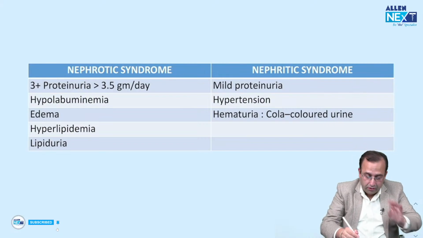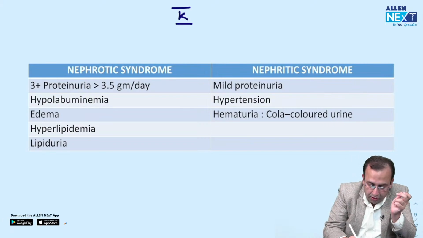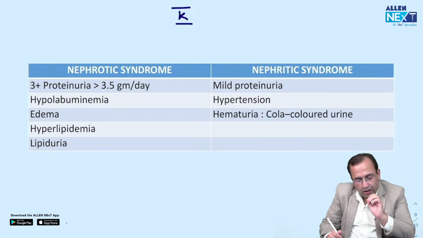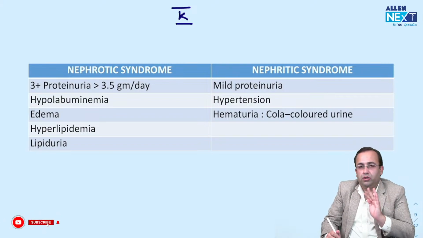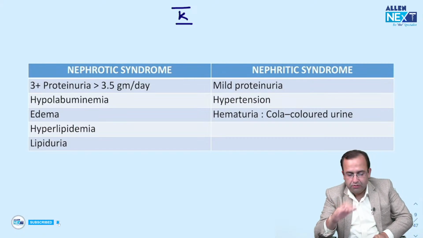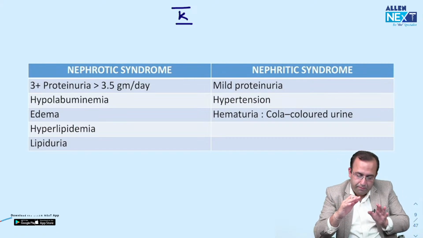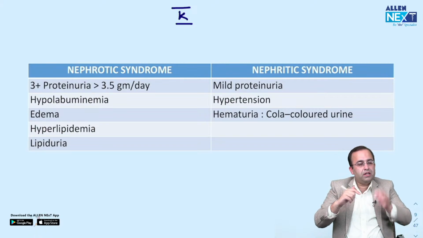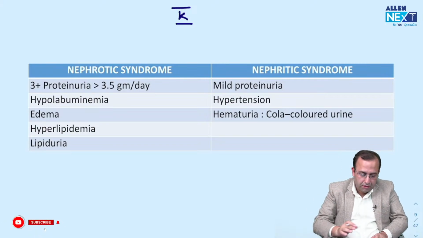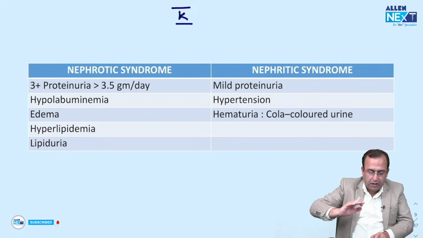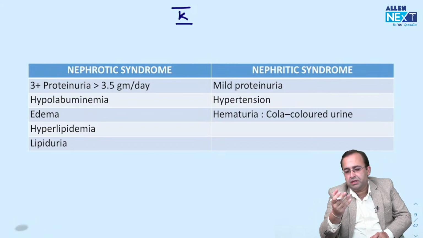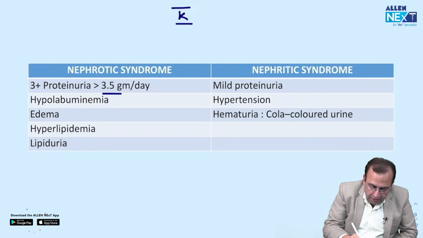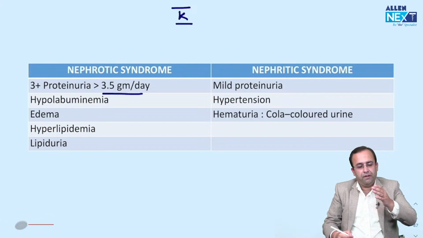Next, this gets us to our fourth important topic, that is kidney. But again, every paper you get 2-3 questions in kidney. So that is why I'm stressing for all of you, you must see this session once again. We can divide the glomerular disease into nephrotic and nephritic syndromes. Examiner will give you the history of a child presenting to your OPD with grade 3 proteinuria. Grade 3 proteinuria is massive proteinuria, more than 3.5 grams per day.